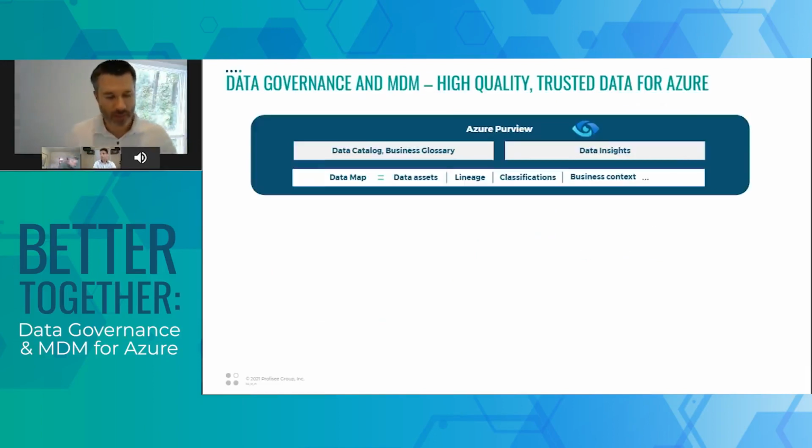As we dig in here, what we'd like to do is first set the stage for why we think this integration and the approach that we've taken is the best option for customers out there in the market. Purview's goal is to provide broad data governance across the entirety of your data estate, a lot of things that Gaurav was alluding to moments ago.